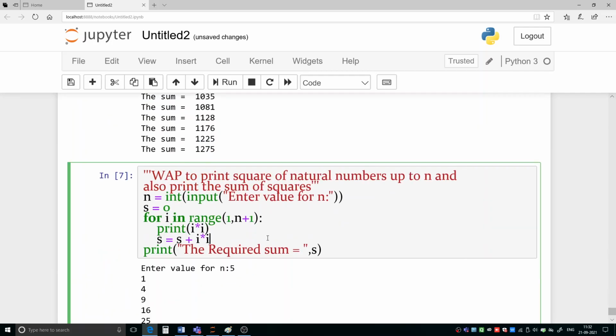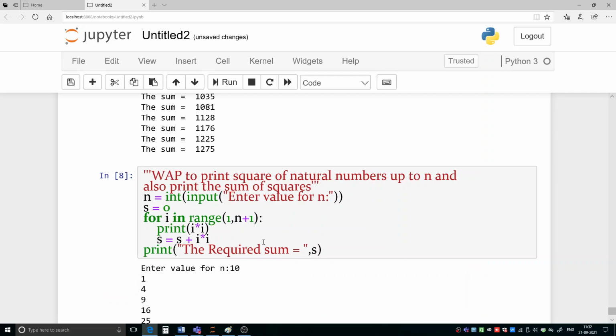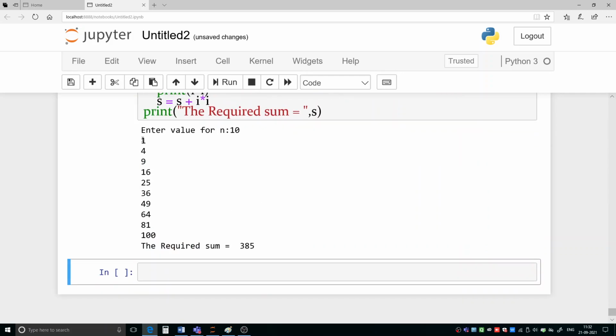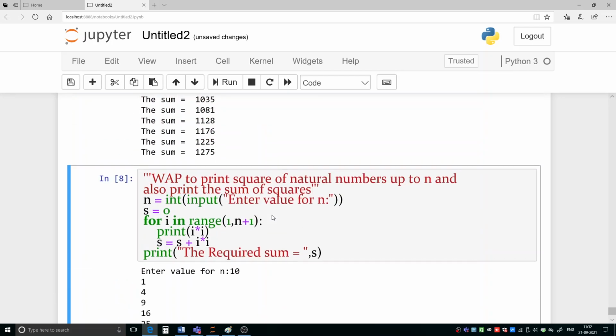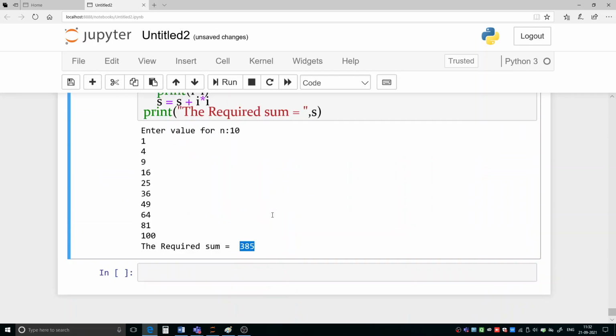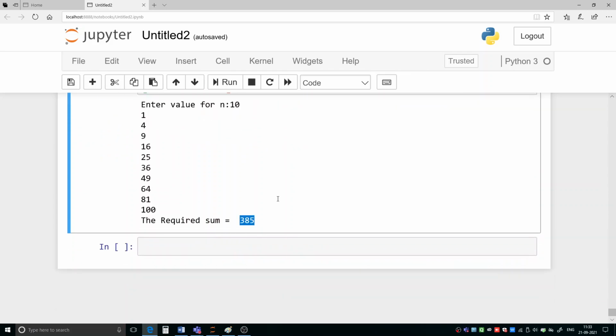Next time let us run it, and this time suppose I am giving 10. So up to 10 all the numbers' squares have been printed, and then if you add them, you will get 385. So this is how for loop can be used. And this loop controls only what? It controls how many times that particular action can be performed.